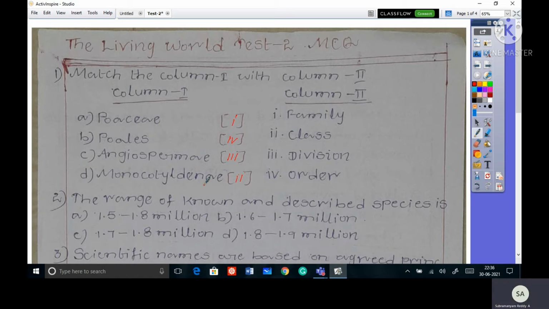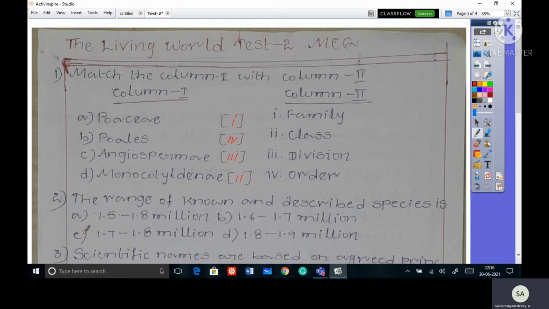Okay. Next second one, the range of known and described species is option A 1.5 to 1.8 millions, option B 1.6 to 1.7 millions, option C 1.7 to 1.8 millions, option D 1.8 to 1.9 millions.